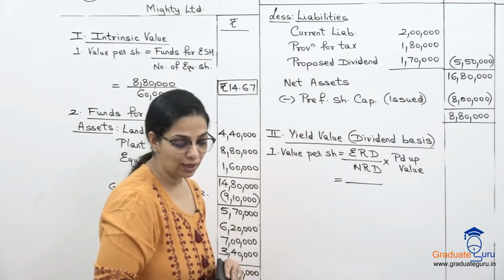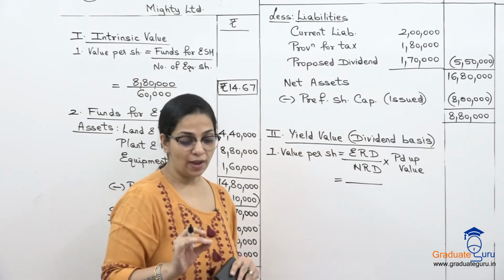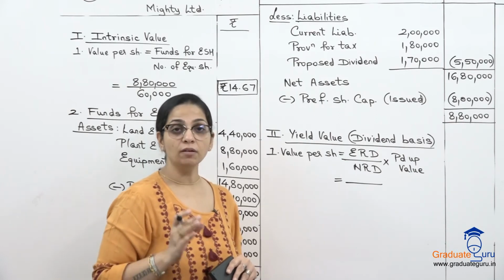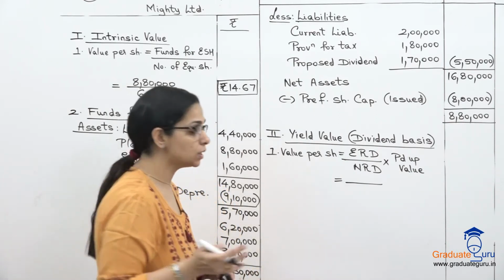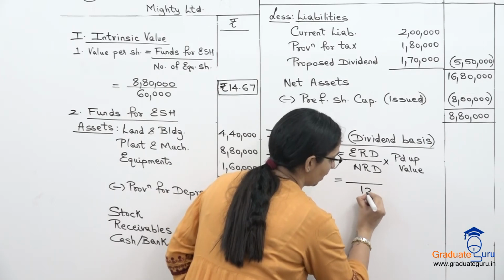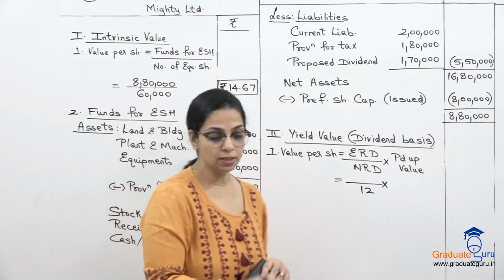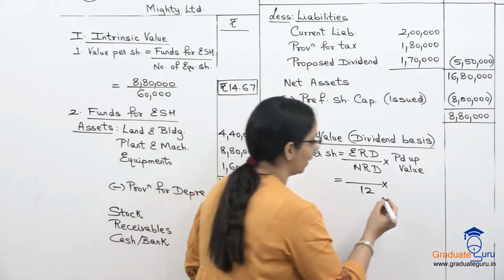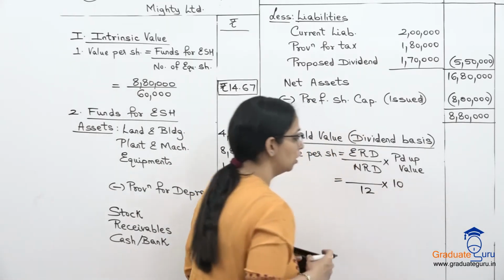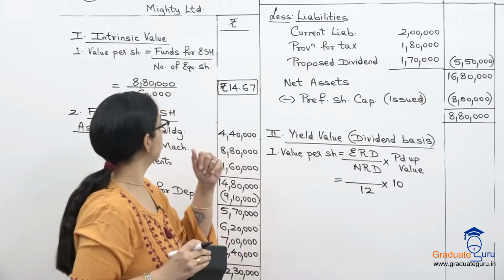Normal rate of dividend, last line of the sum. Fair value, assuming that the fair return in investment is 12%. So that is my normal rate of dividend. And the paid up value per share is rupees 10. Don't take 100 by mistake, you will get a wrong amount. So paid up value being rupees 10.